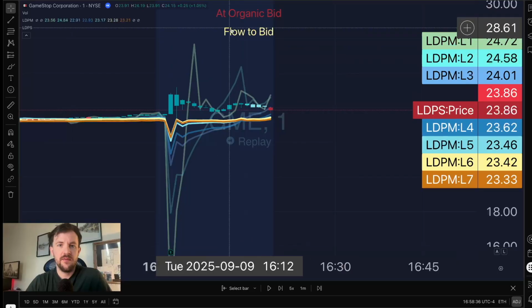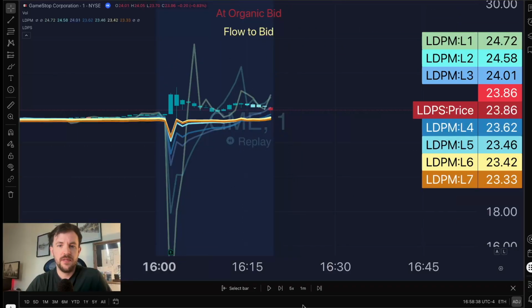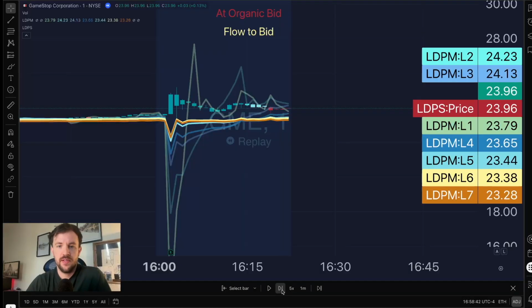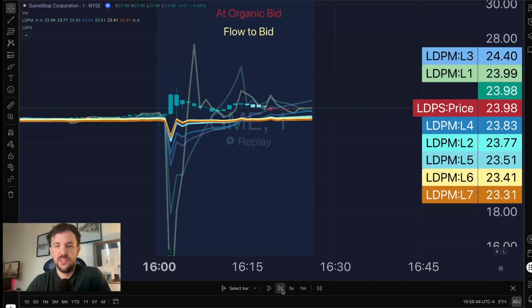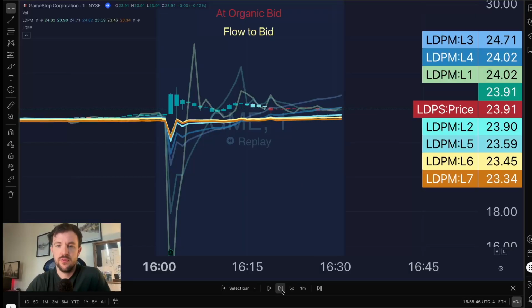We get a little bit of flow to bid, organic bid. So now we're essentially being pushed down. We have that bearish liquidity, but those supports seem to be holding. And I do remember.